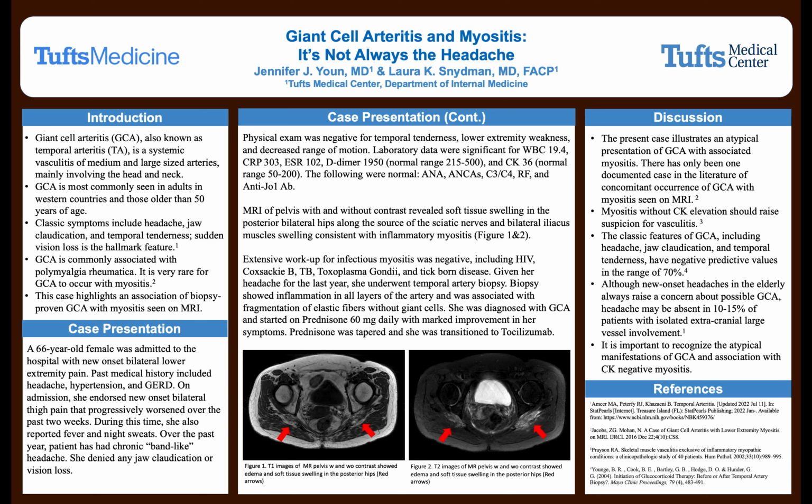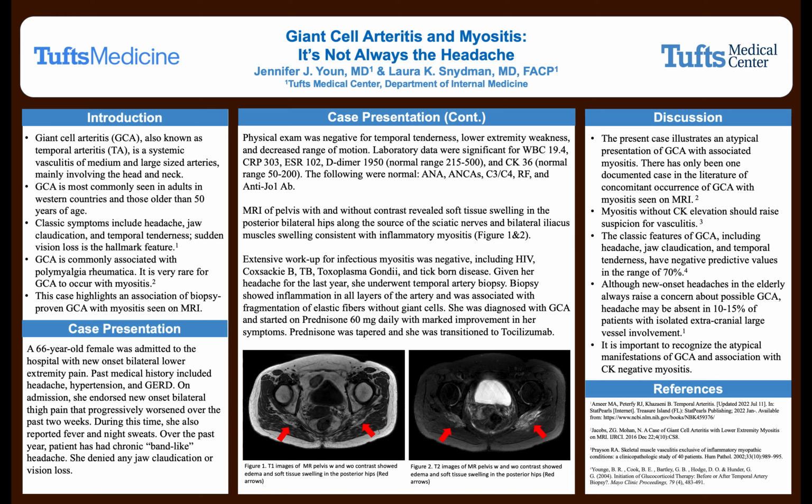Laboratory data were significant for an elevated white count of 19.4, CRP elevated at 303, ESR elevated at 102, and D-dimer elevated at 1950 with the upper normal range being 500. CK was 36, within the normal range, and the following were normal, including ANA, ANCAs, complements, rheumatoid factor, and anti-Jo1 antibody.